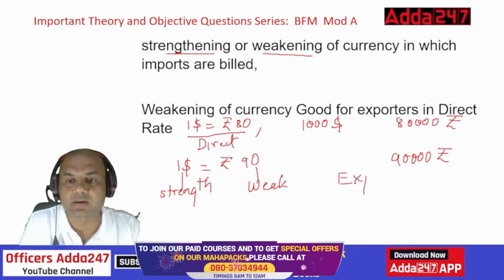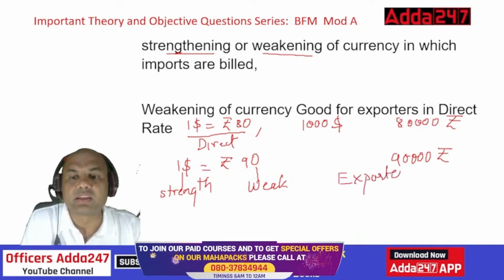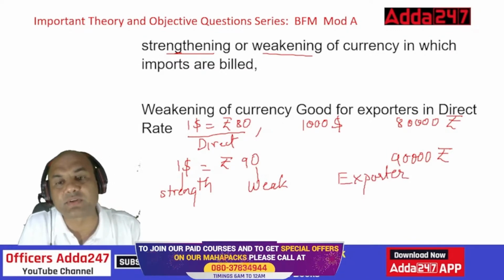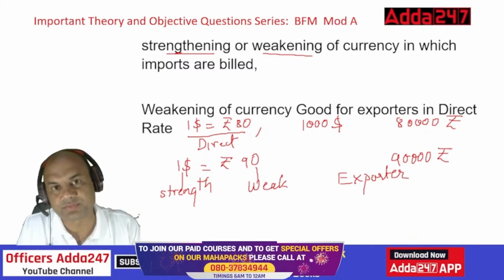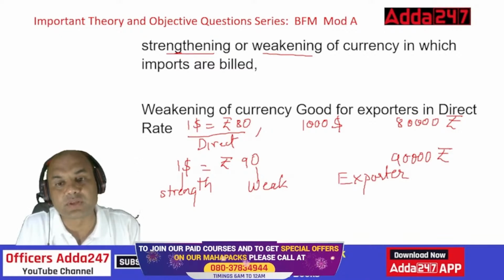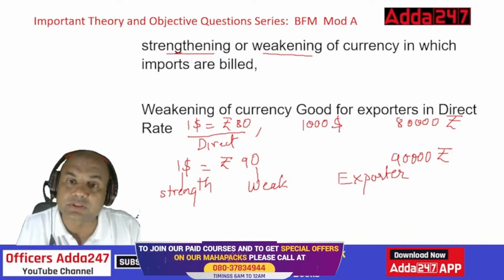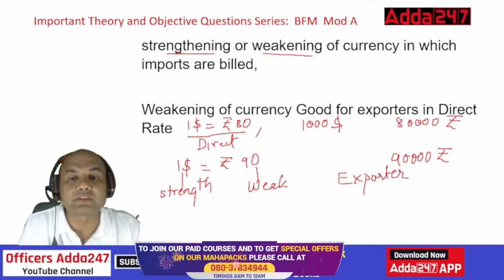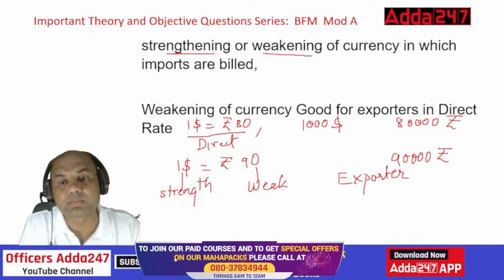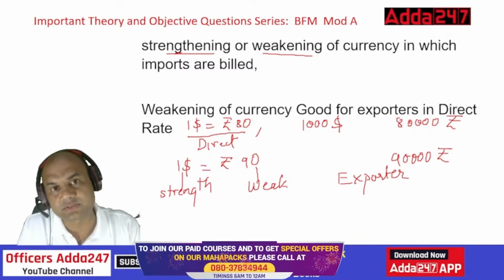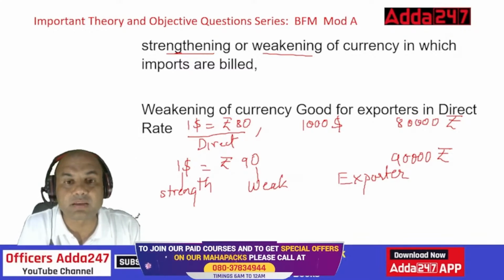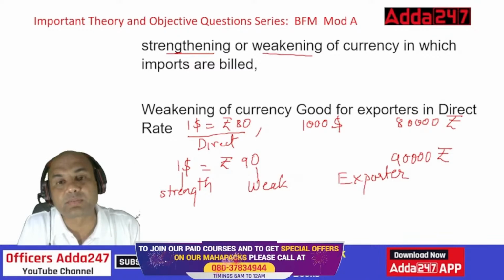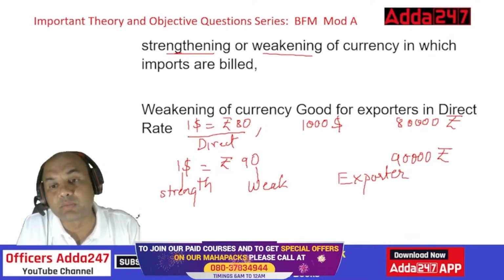Now let's consider the reverse case. I am buying something from you, and you are charging me $1,000. For those $1,000, I have to pay you because I'm buying goods. I'm the importer. So what happens to the importer? Earlier, I used to pay 80,000 rupees for buying this $1,000, but now the rupee has weakened. So I'll be paying 90,000 rupees for buying the same $1,000. So I'm paying more.